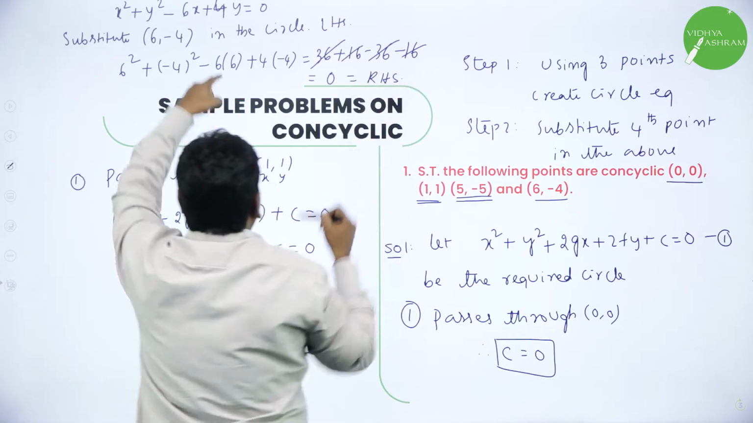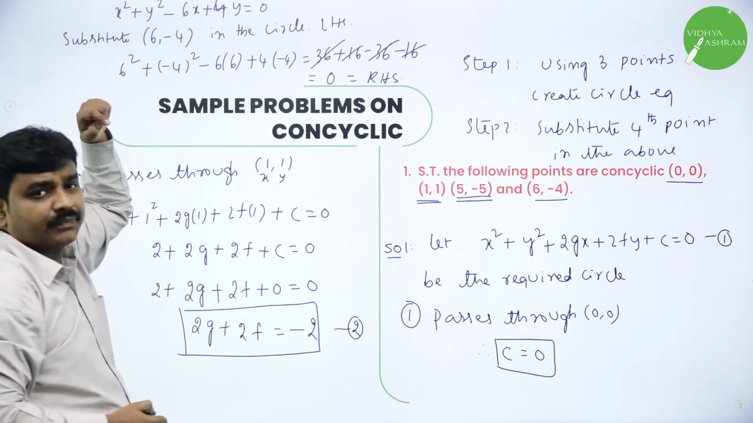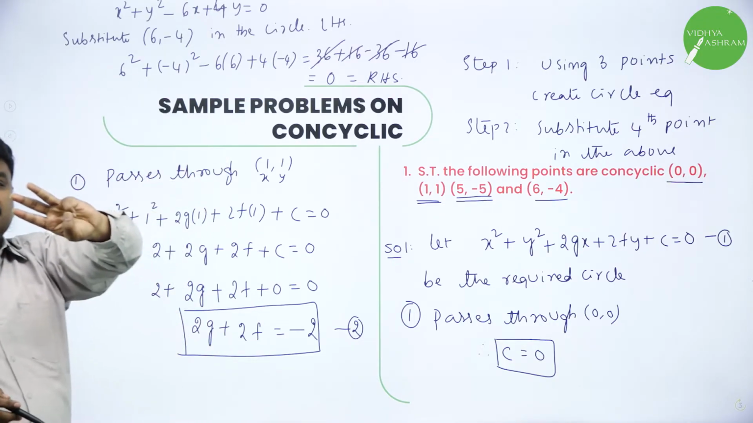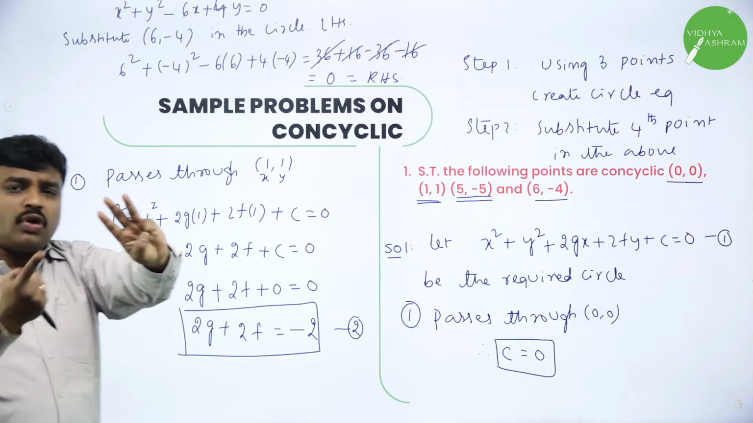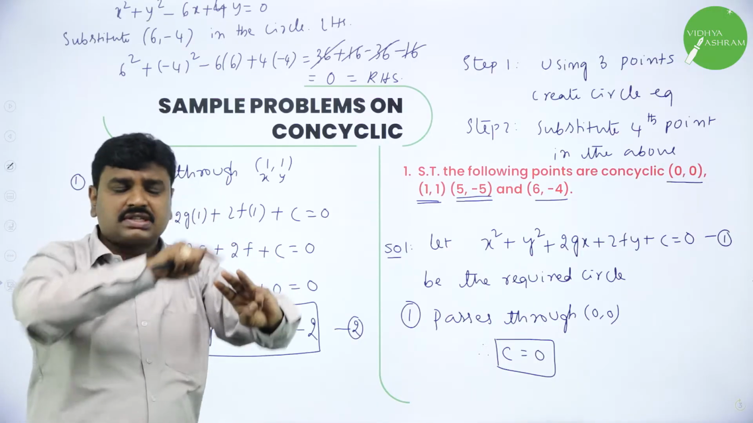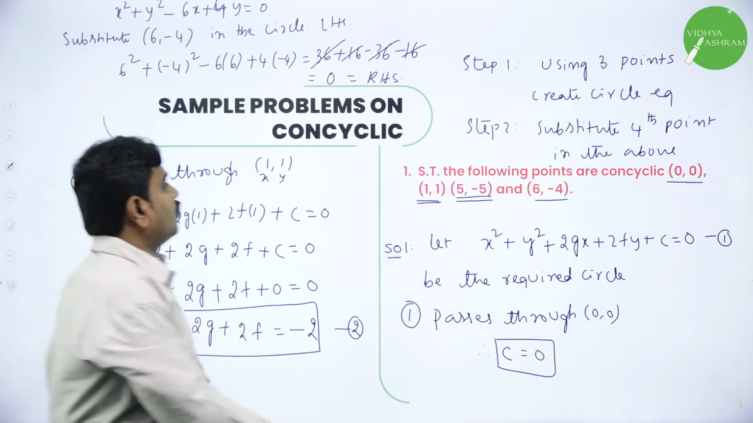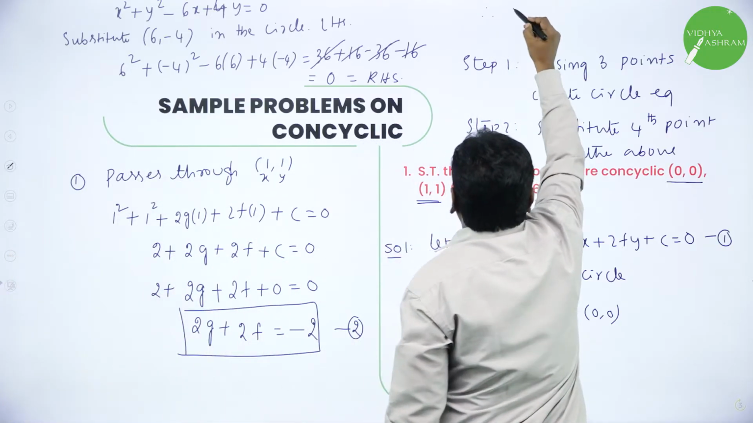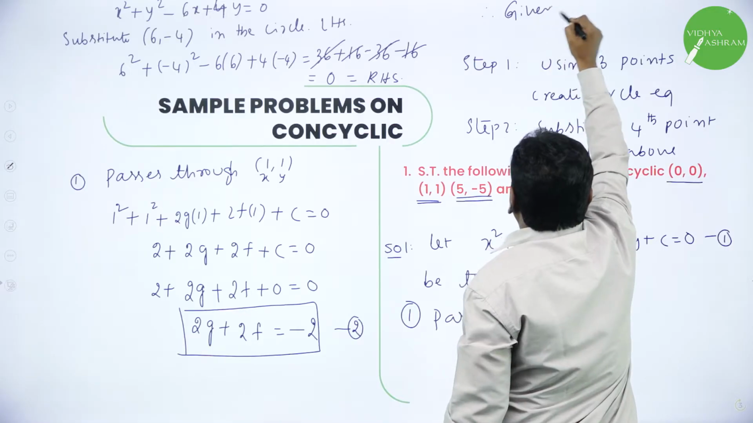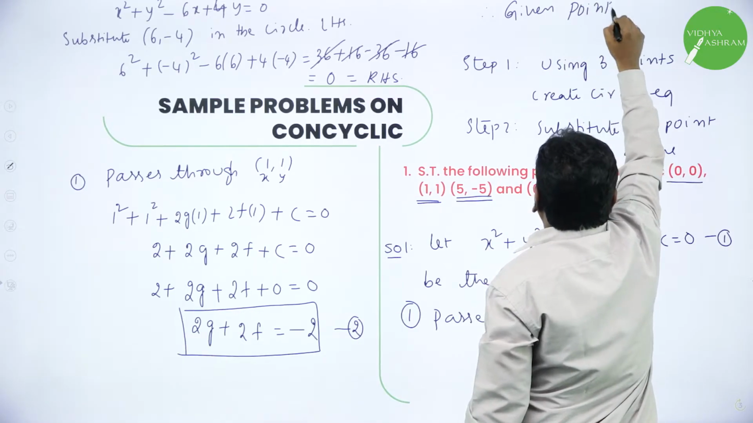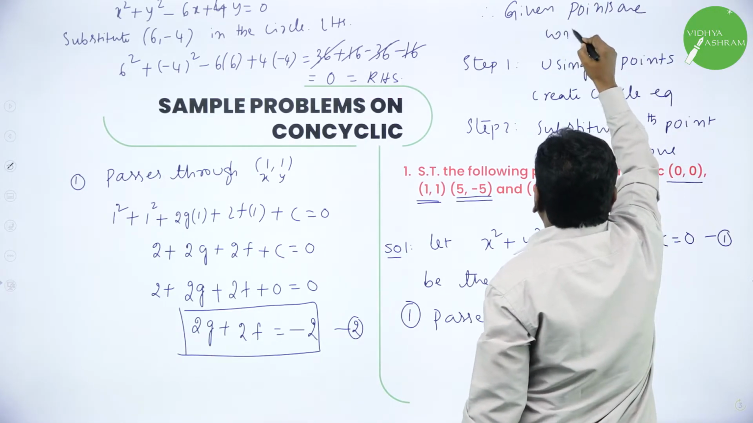Therefore, the 4th point lies on the circle. Using 3 points we got a circle, and the fourth point when I substituted it is giving you RHS. Therefore, the fourth point lies on the circle. So what is the conclusion? Therefore, the given points are concyclic.